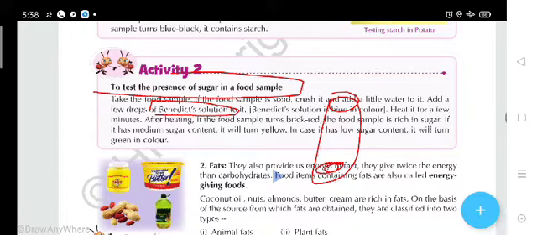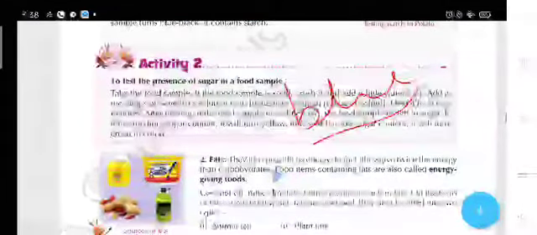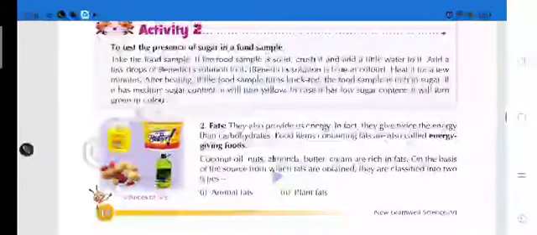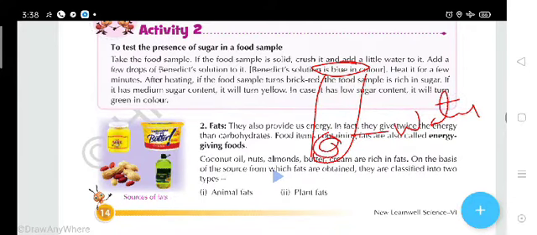Actually, Benedict solution is a chemical which is used to find out the presence of sugar, and it has a blue color. Whenever you see the Benedict solution, it shows blue color. Again in this test tube, you have put the food, added a little water, then added the Benedict solution.